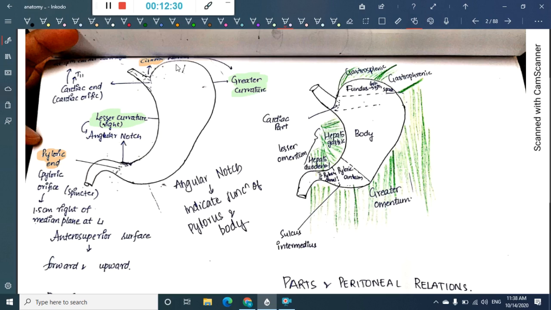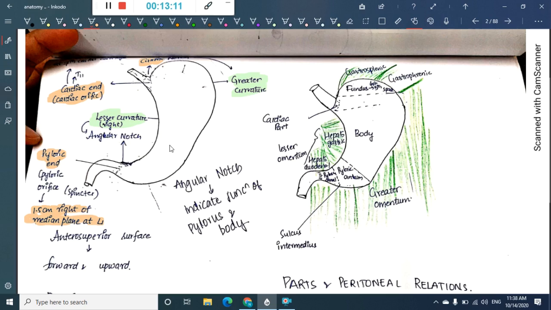First, coming to the cardiac end. It is also called the cardiac orifice or the upper end. It joins the lower part of the esophagus and presents the cardiac orifice. The pyloric end joins the proximal part of the duodenum and presents an orifice called the pyloric orifice. The pyloric end is present at L1, 1.5 centimeters right to the median plane.